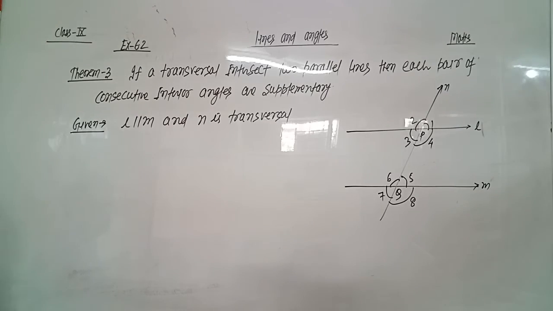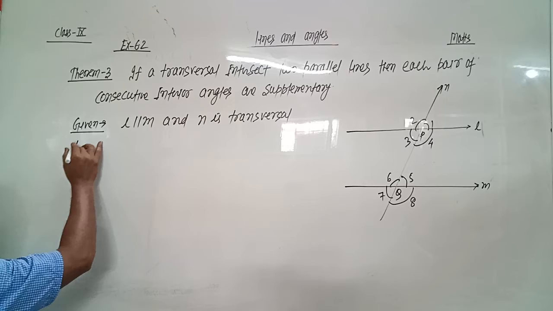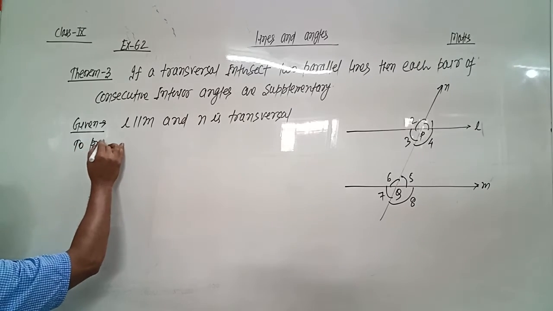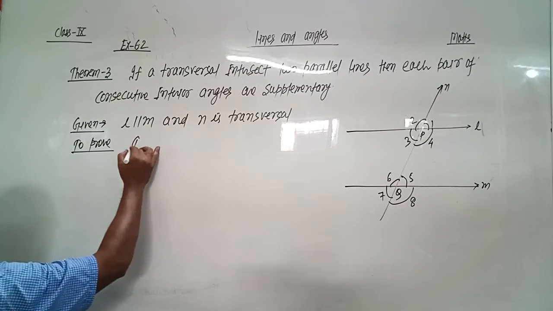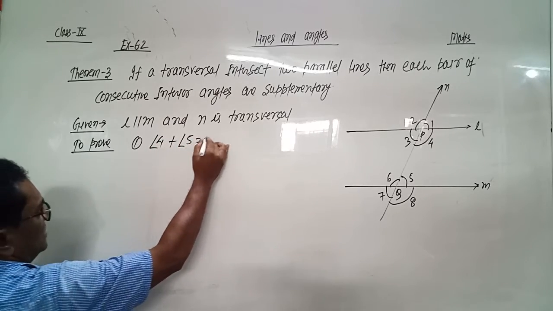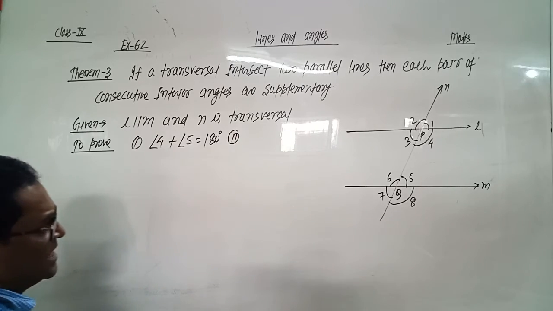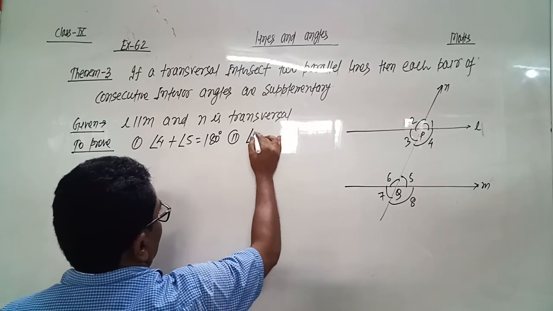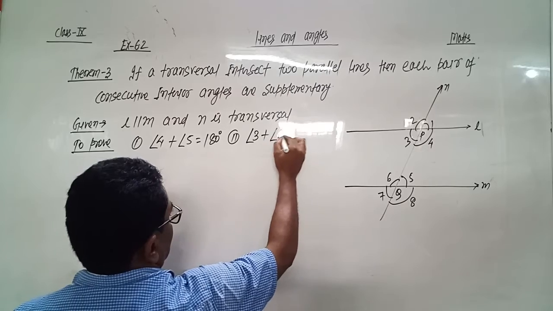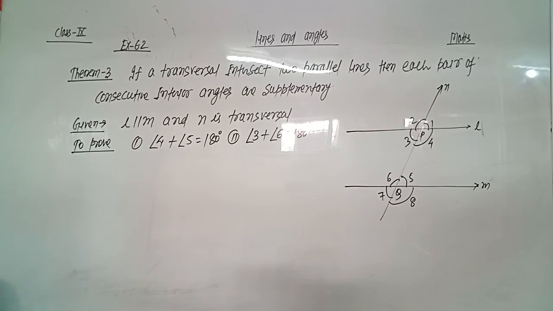To prove: angle 4 plus angle 5 equals 180 degrees, and the second part, angle 3 plus angle 6 equals 180 degrees.